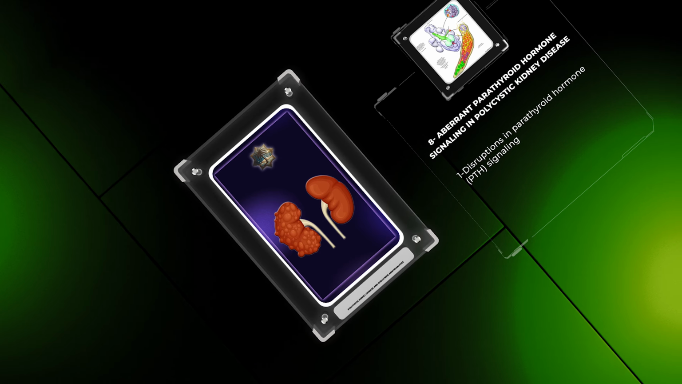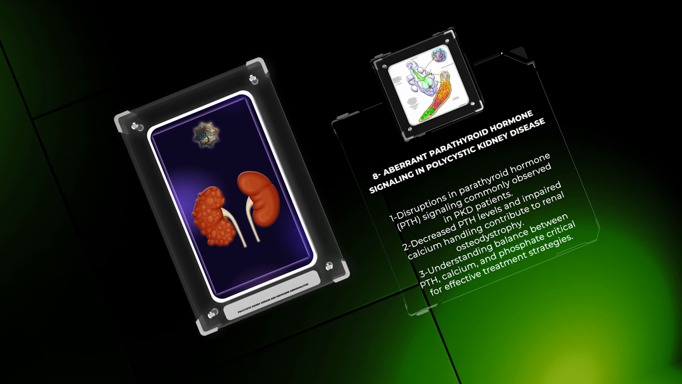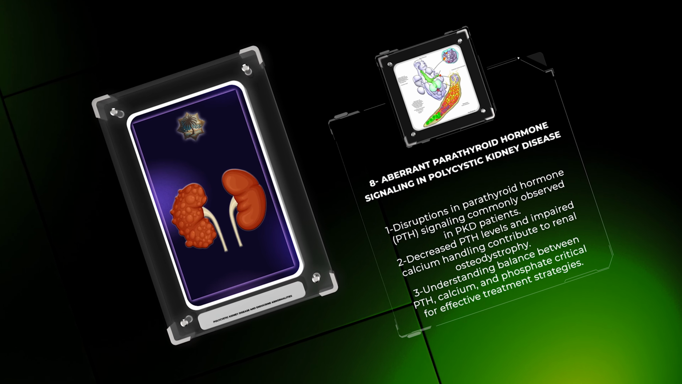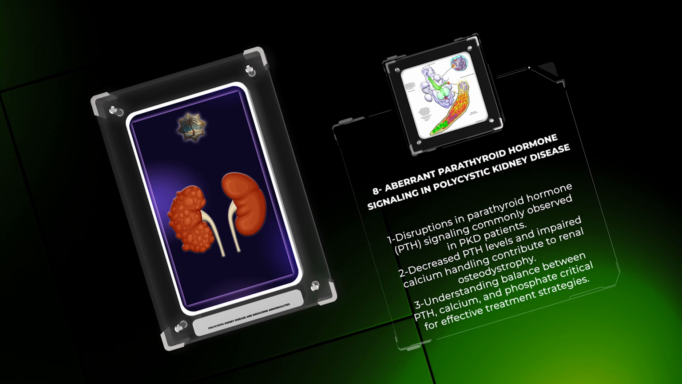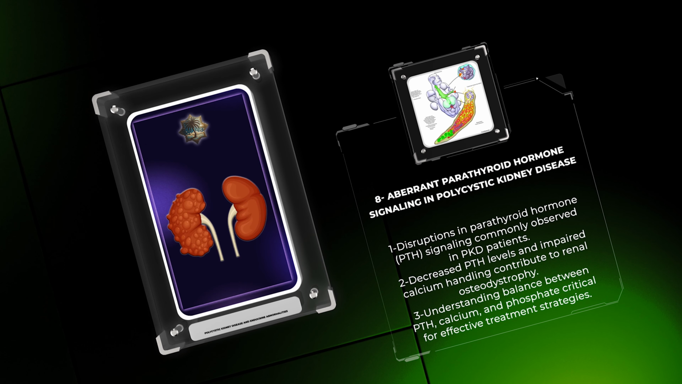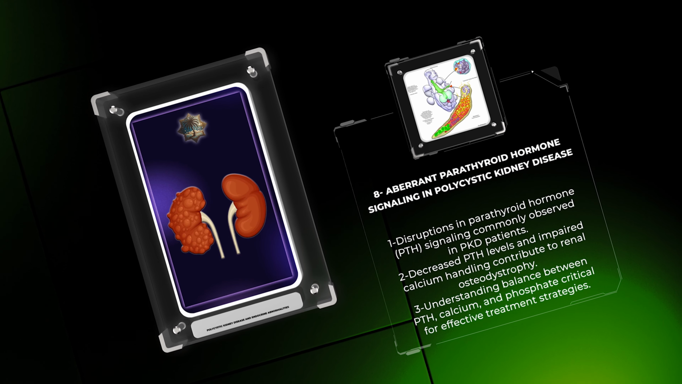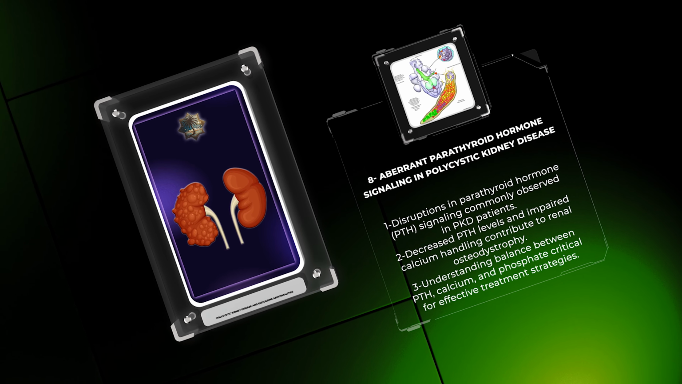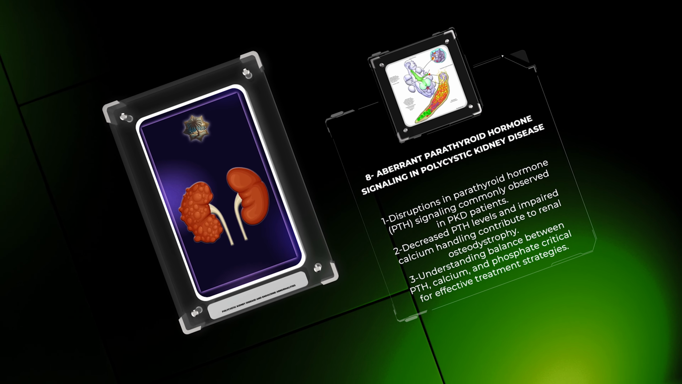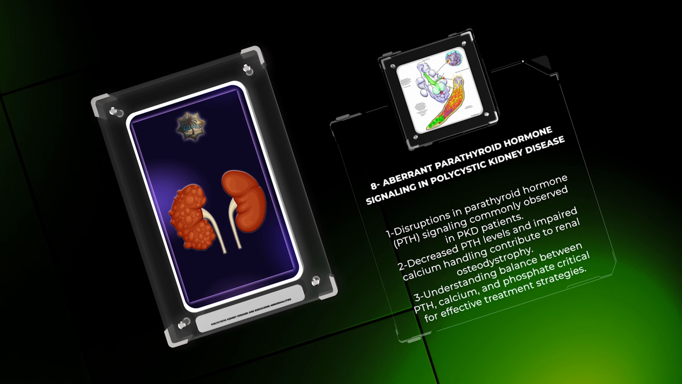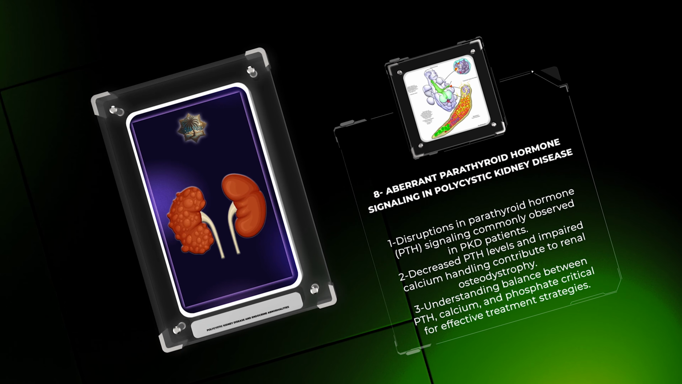Disruptions in parathyroid hormone, PTH, signaling are commonly observed in PKD patients, leading to abnormalities in calcium and phosphate metabolism. Decreased PTH levels, along with impaired calcium handling by the kidneys, may contribute to the development of renal osteodystrophy, a condition characterized by altered bone mineralization. Understanding the intricate balance between PTH, calcium, and phosphate in PKD is critical for implementing effective treatment strategies and preventing long-term complications.